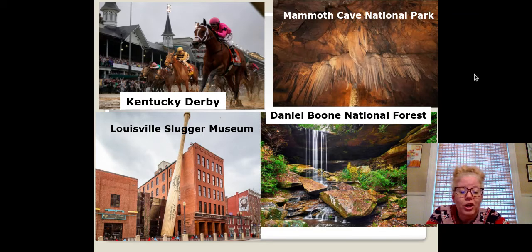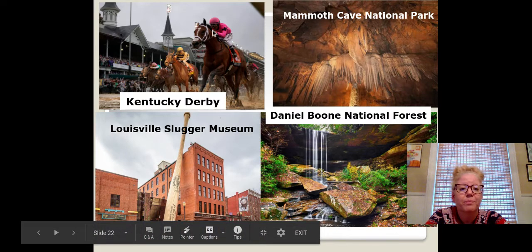And if you are looking for other things to do, there's the Kentucky Derby. That's the horse race I mentioned. It's run usually the first Saturday in May. The ladies wear really big fancy hats, and the horses race around the track.